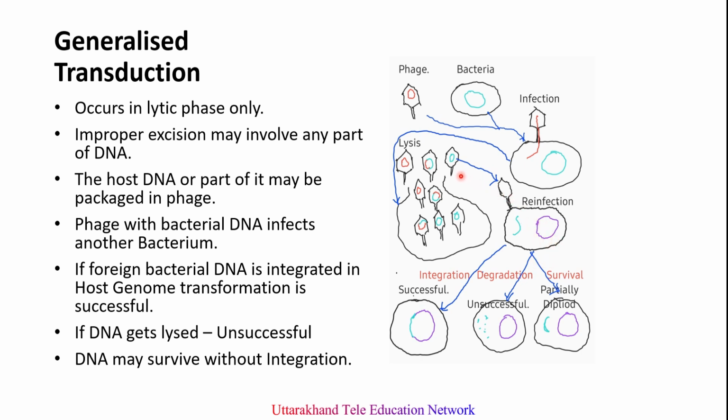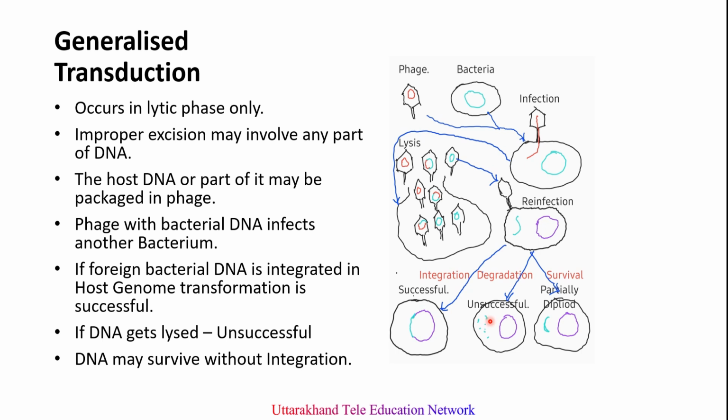Now this is the bacteriophage containing the bacterial chromosome, and when this bacterial chromosome enters the new host cell, it gets integrated with the host chromosome. This is called successful gene transfer. If the newly entered bacterial DNA fragment degrades, it is called unsuccessful gene transfer.